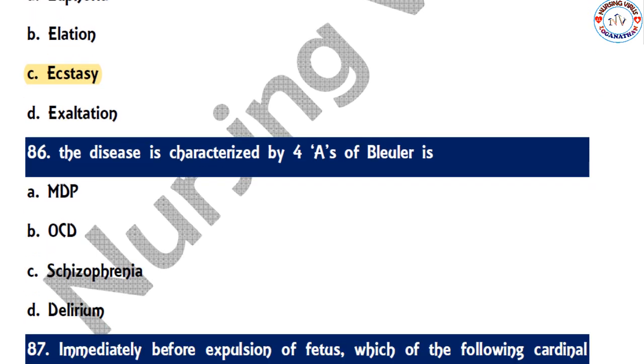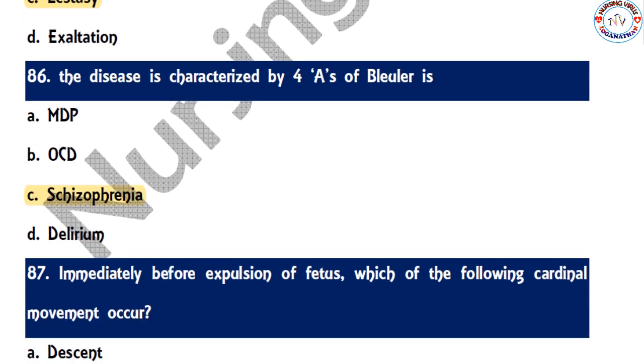So next one, the disease characterized by 4 A's according to Eugene Bleuler is MDP, OCD, schizophrenia, or delirium. So the correct option is schizophrenia. But even in the professional exam question, they gave the wrong answer for this question. They gave delirium for this disorder. But actually only schizophrenia has the 4 A's according to Eugene Bleuler.